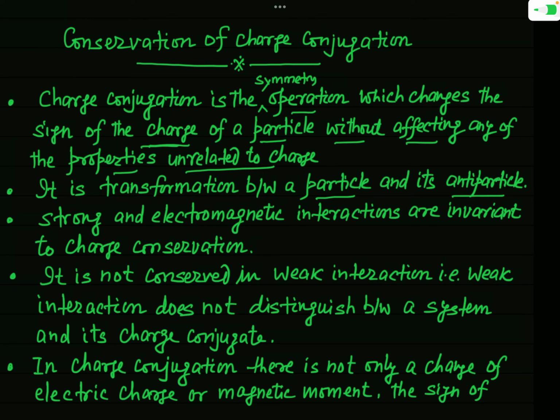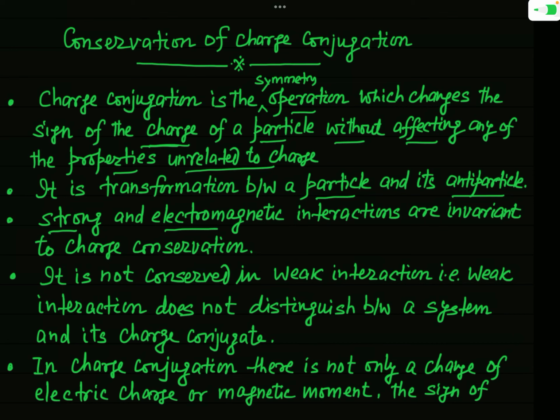Okay. Now, this charge conjugation remains invariant or conserved only in two interactions. The first one is the strong interaction and the other is the electromagnetic interaction. In fact, until about 4 decades ago, it was believed that the entire universe is invariant under the charge conjugation.